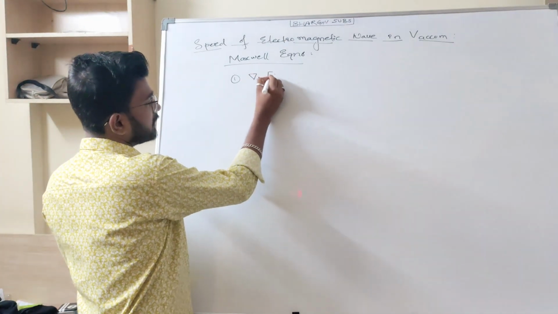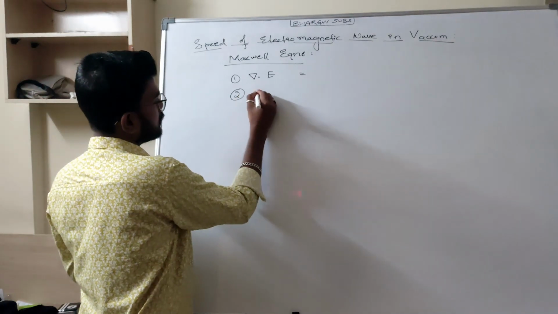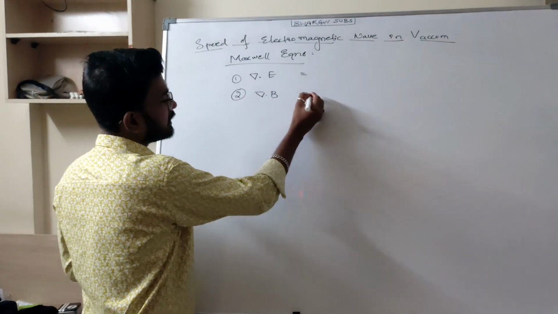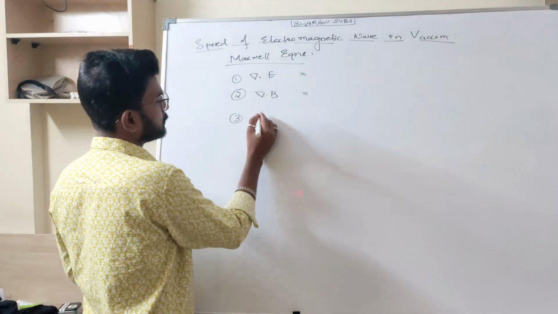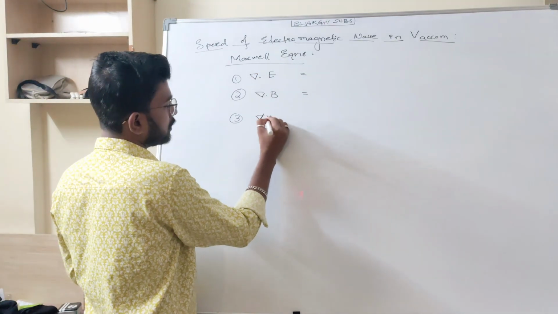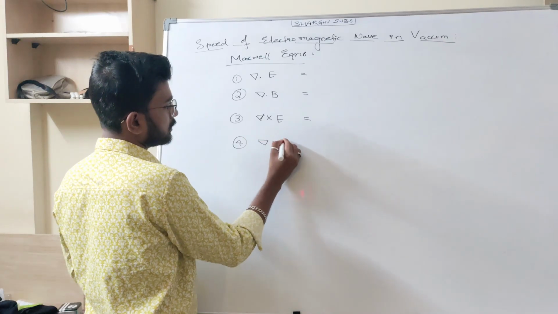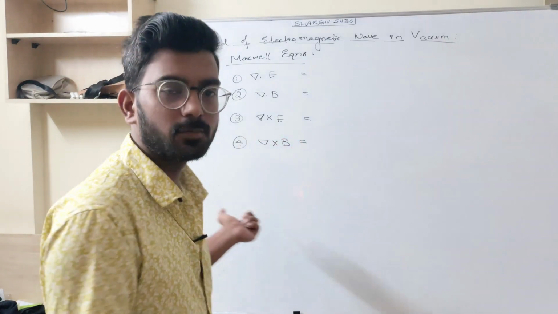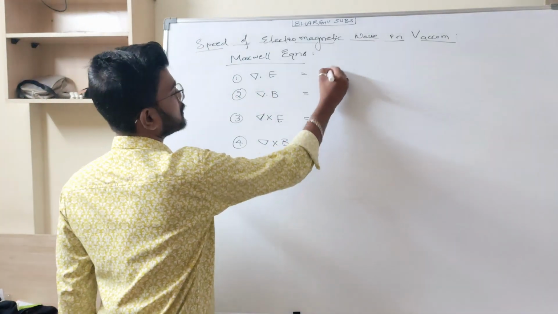Del dot E, I took the electric field. Second, del dot B, I took the magnetic field. Then cross product: del cross E. Fourth, del cross B. Simple. Now, the dot products are 0, 0.